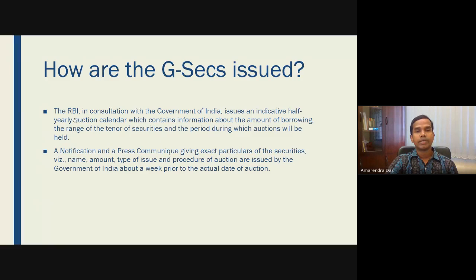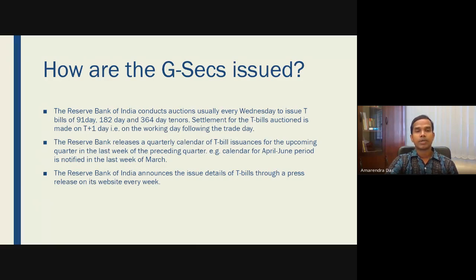And RBI, in consultation with the Government of India, issues an indicative half-yearly notification: when and on which day, at what amount, at what tenure, all these government securities will be issued, so that different parties will be ready to participate in this auction. So a press communication is sent well in advance, so that everybody is aware of this. These are basically the big financial agencies, and they should be aware of this.